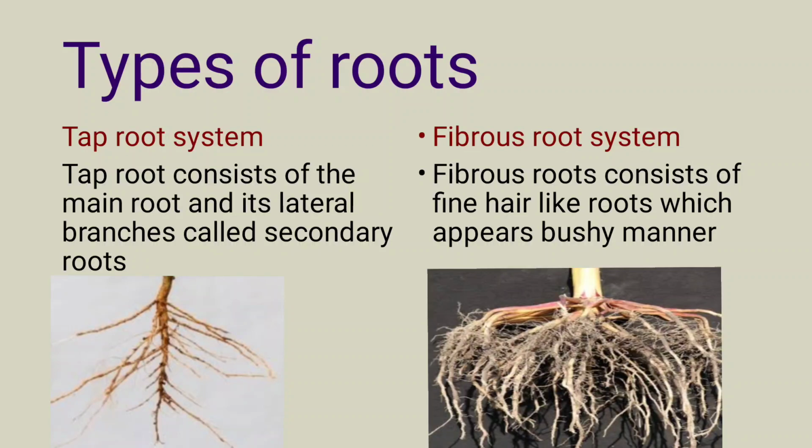So, taproot system, here it's represented in the picture, which consists of a main root and the lateral branches called secondary roots. Children, it appears like a cone shape always. Next, fibrous root system. Fibrous roots consist of fine hair-like structures which appear in a bushy manner. They do not have a main root.